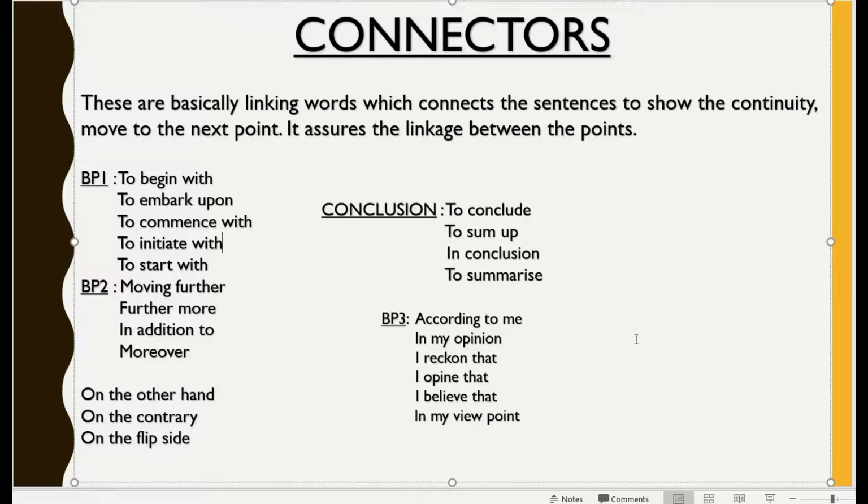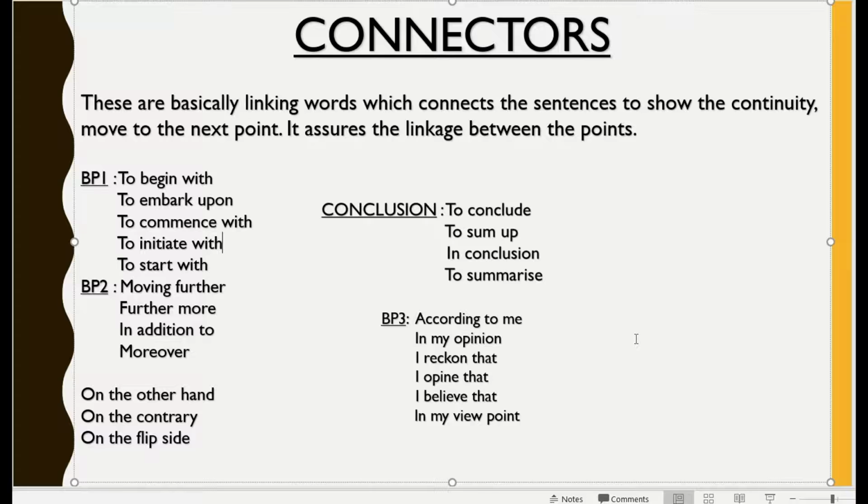For the conclusion, we have very basic ones, that is to conclude, to sum up, in conclusion, and to summarize. Now moving on to body paragraph 3. Body paragraph 3 I have written in the end after writing the conclusion, because this paragraph is only written in one type of question. Basically in all the questions you will be writing 2 body paragraphs only, so that's why I have mentioned those 2 and the conclusion first. There is one type of question where we write body paragraph 3. So for that question I have written these connectors.